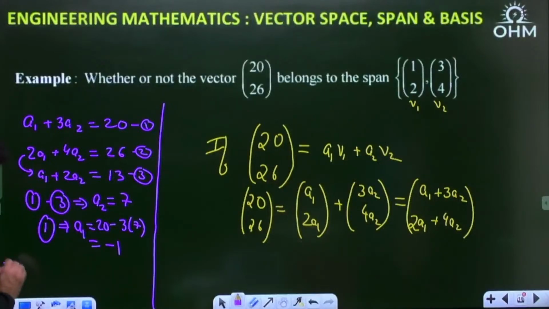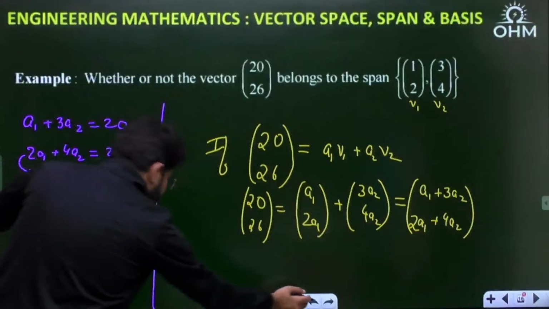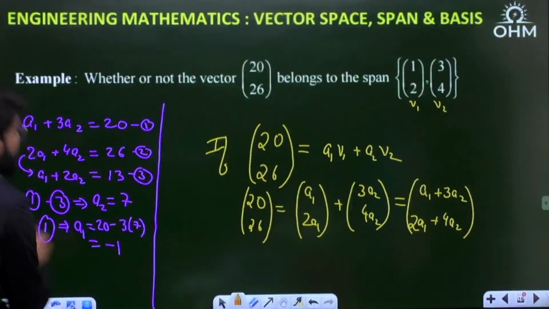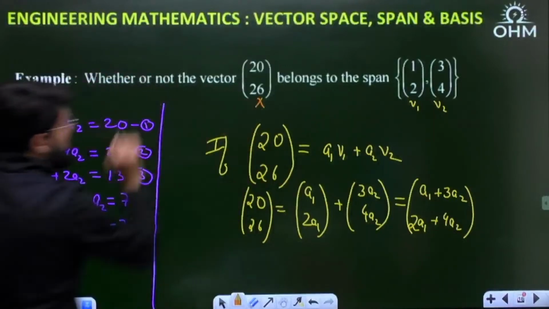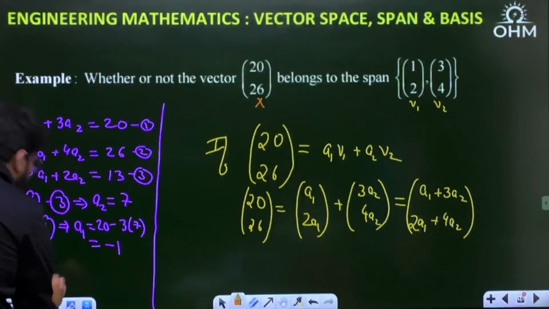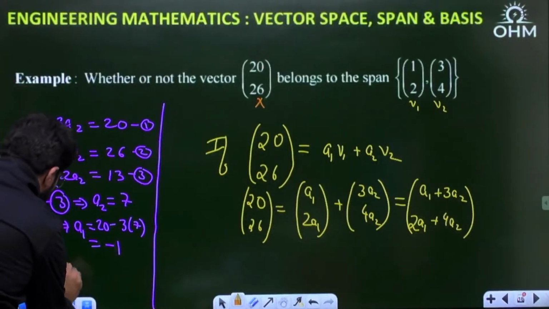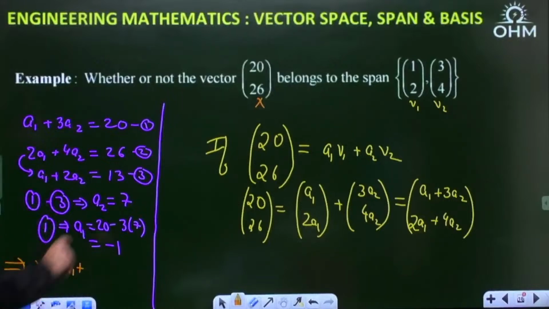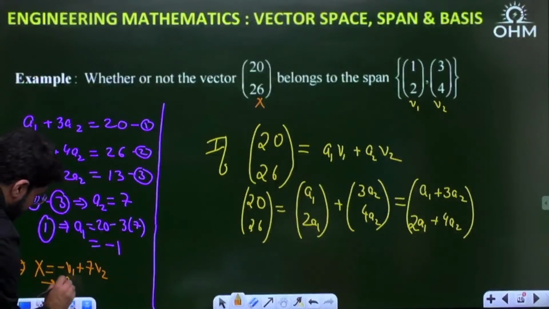What can I say here? I can say that this given vector, suppose x, can be written with a1 equal to minus 1, as minus v1 plus 7 v2.